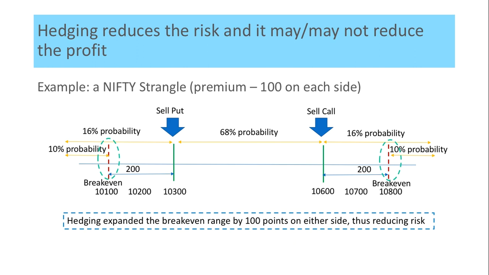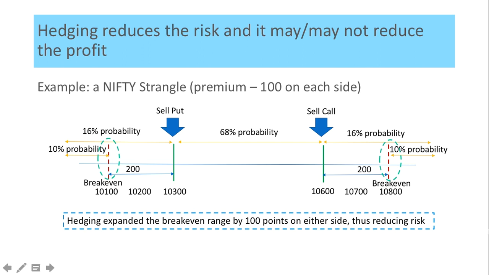So this is yet another effective way where we can reduce the risk. We cannot eliminate the risk, or cap the risk at one defined maximum value, but we can reduce the risk. And this is also very interesting because if the price stays within this triangle range, then we would have reduced the risk without compromising on the rewards.